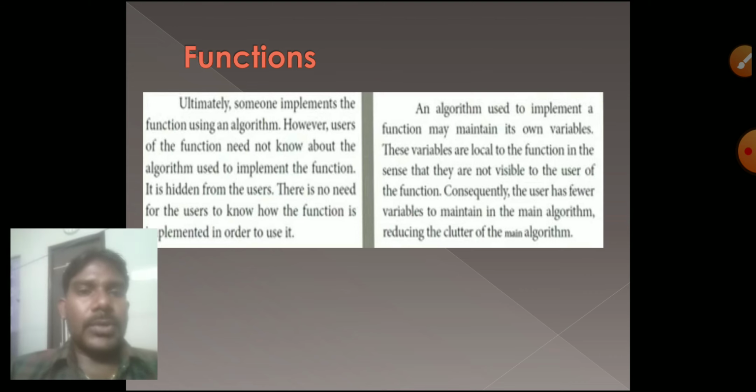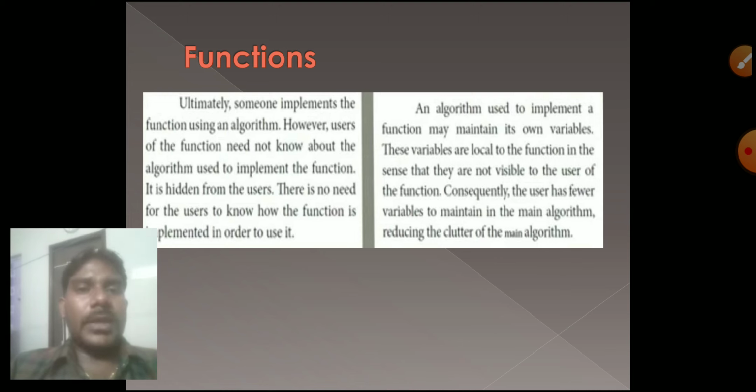So what is your work? You give a variable and the result will come. How that result comes, how the execution part is going on inside that calculator, that is not your work. That is not needed for you. Whoever implements the calculator knows everything, all the details and information about that calculator.